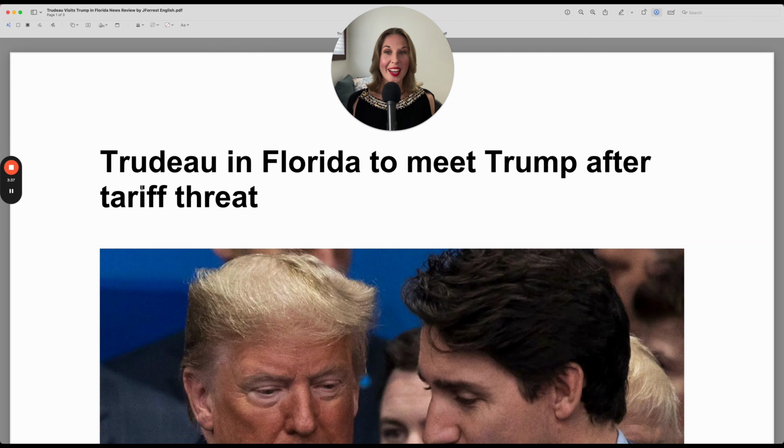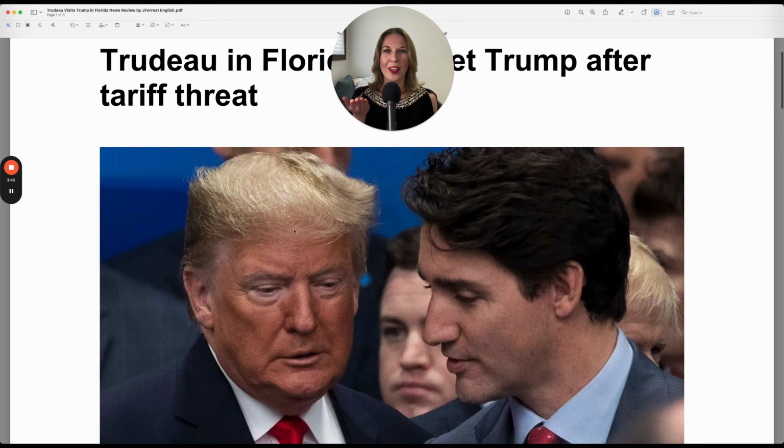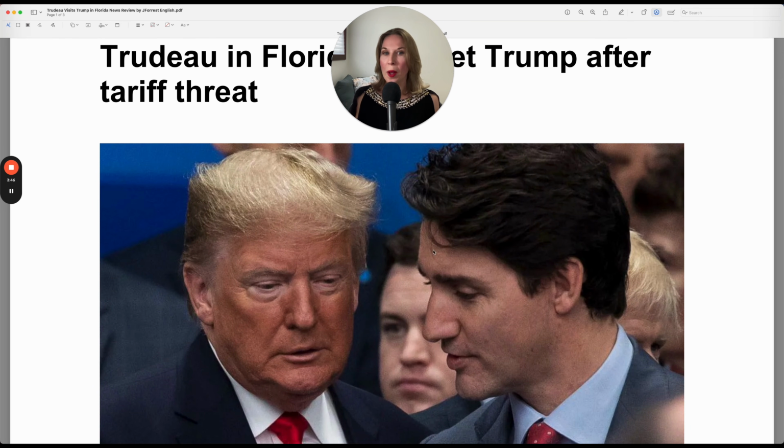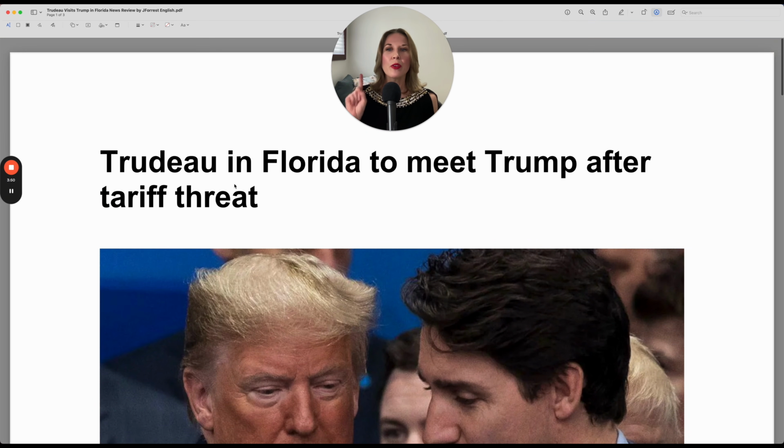Let's review the headline. Trudeau in Florida to meet Trump after tariff threat. So, of course, we're talking about President-elect Donald Trump and Canada's Prime Minister Justin Trudeau. Now, notice in the headline that there are some words missing. There are some auxiliary verbs and some articles. Do you know what words are needed grammatically to turn this headline into a full sentence?